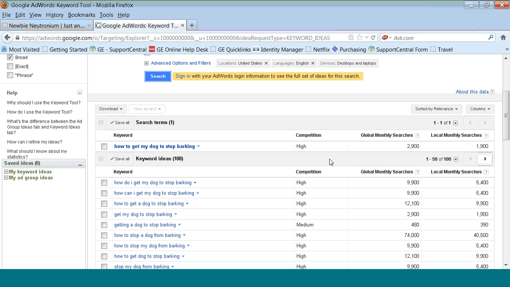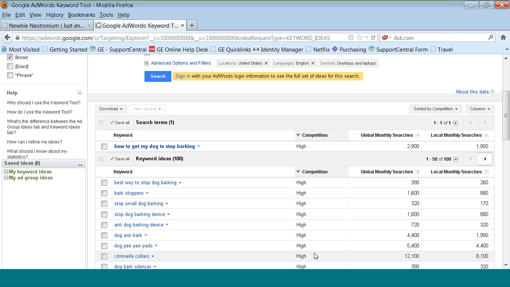It's not that you can't do it, but until you have experience on how to rank and all the different things that go into making a website, you probably are not going to want to start with one that has a lot of competition. It's better to start with one that has low competition. However, just because that particular phrase has high competition doesn't mean that everything that has to do with dogs barking does.